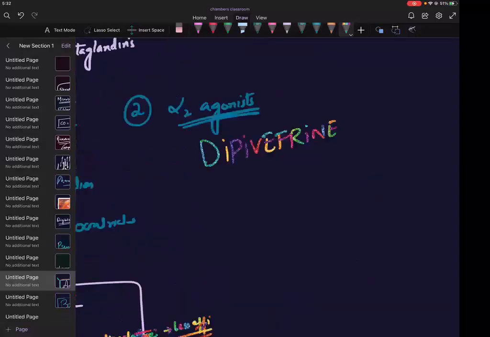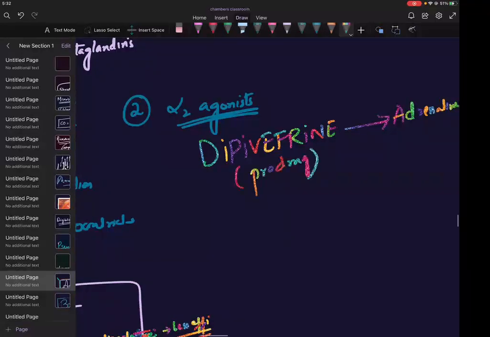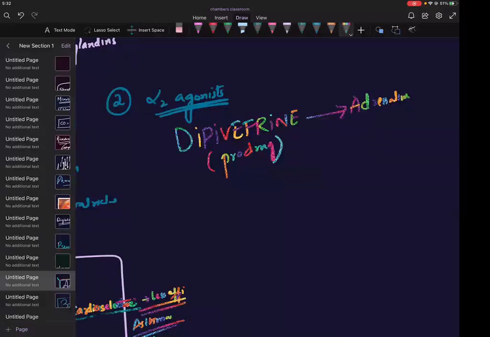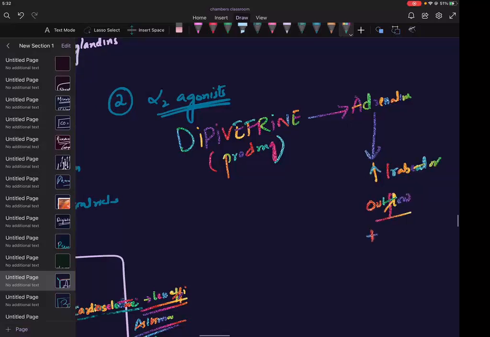From this you can get adrenaline. It's a prodrug. From dipivefrin you get adrenaline. And you know adrenaline has a function. It increases the trabecular outflow. Plus decreases aqueous secretion.